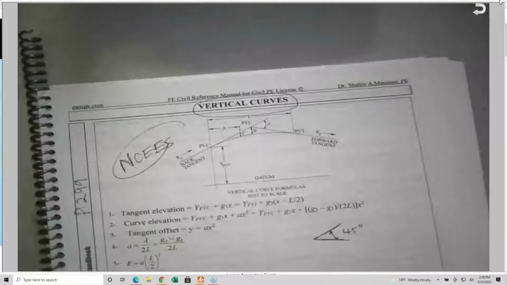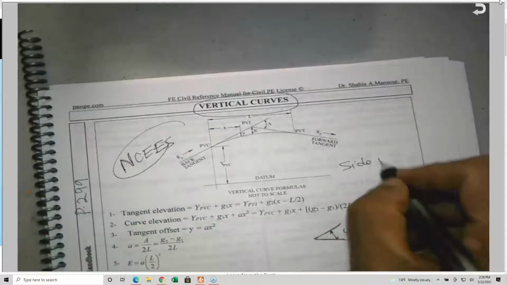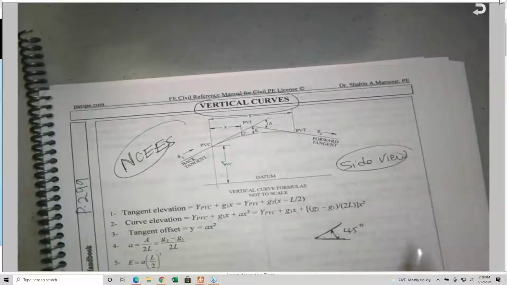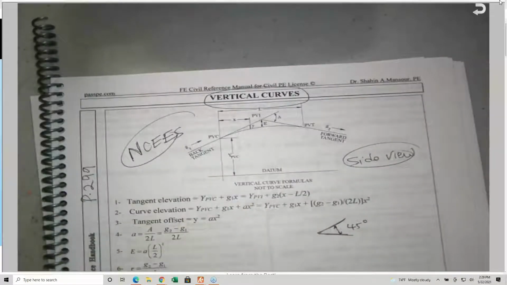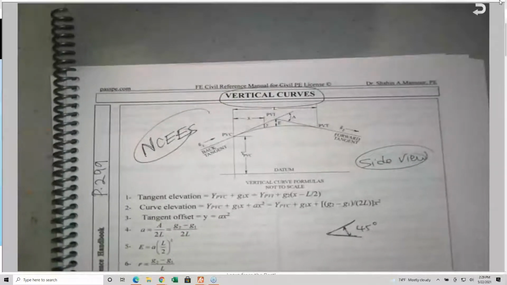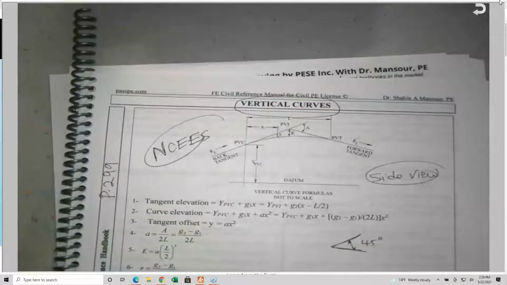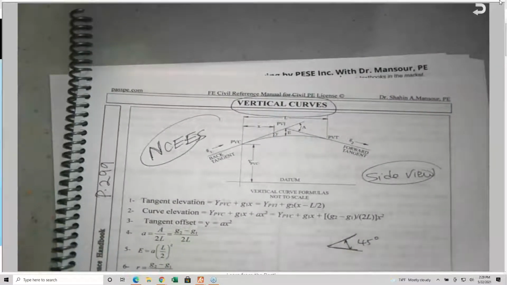Vertical curves. We are looking at the facility as a side view. You're looking from the side at how the highway or the street is going up and down. Horizontal is a plan view, which is coming after that. So there are different types of vertical curves, and you will find that I provided 4 tables. You are going to see them.